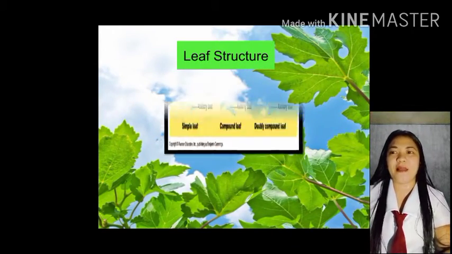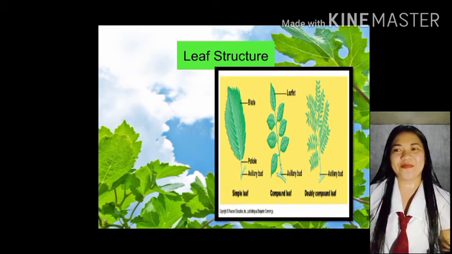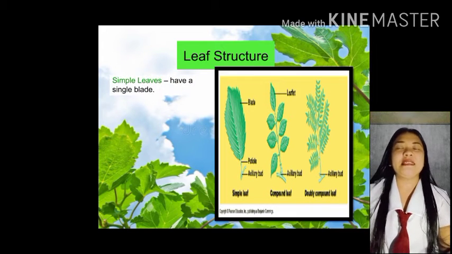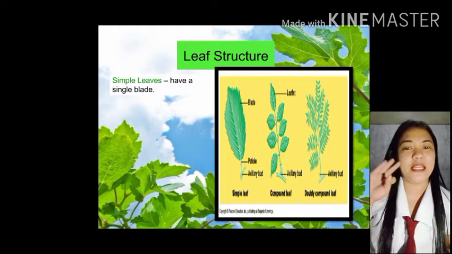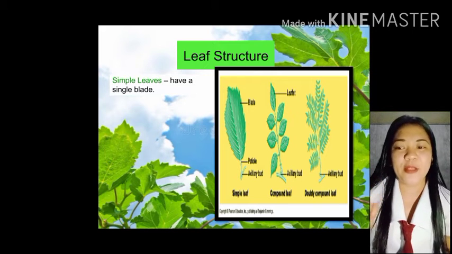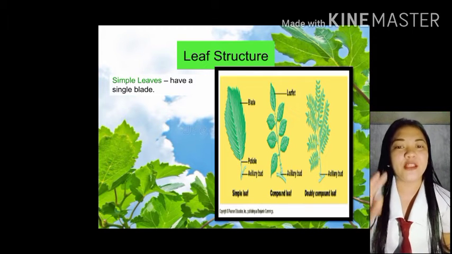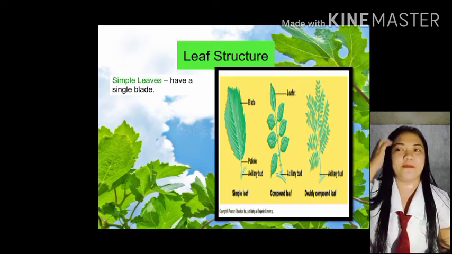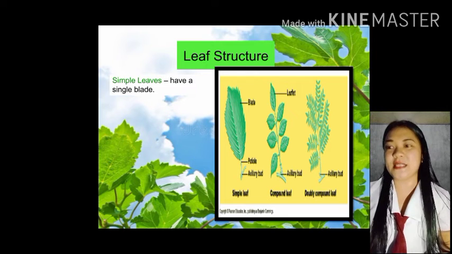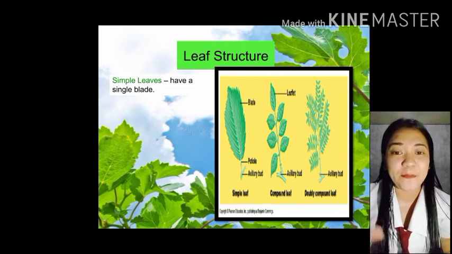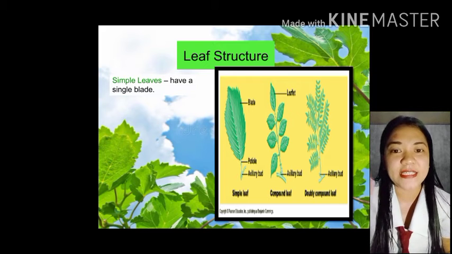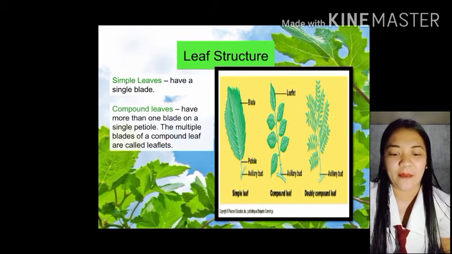Next po is the leaf structure. There are three types of leaf structure. The simple leaf, compound leaf, and the double compound leaf. Simple leaves have a single blade. Yan, you can see in the picture na yung blade niya is diretso lang. Wala na siyang gilay-gilay pa.